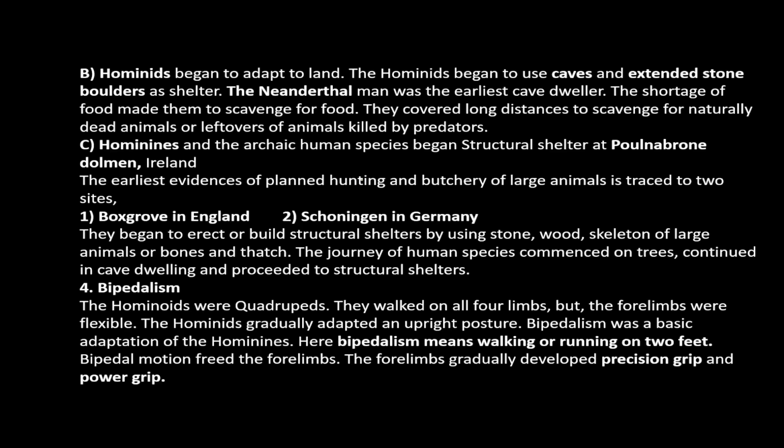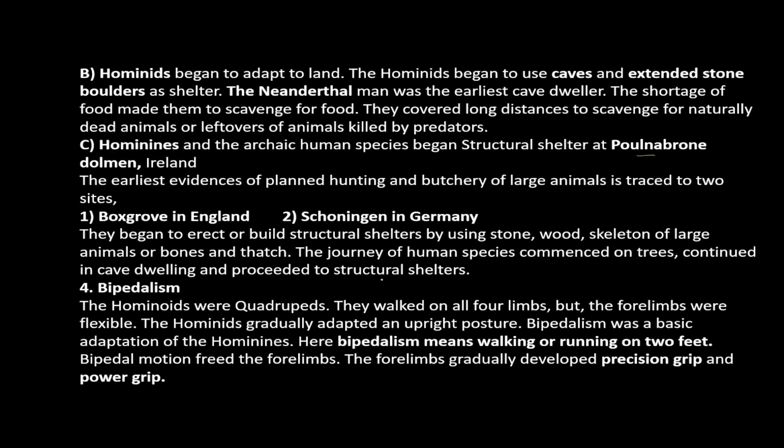Then the hominins began to construct home-like structures. The best evidence was found in Ireland, Polno-Borna Dalmen. They constructed house-like structures using wood, stone, skeleton, etc. Then they also started hunting and fishing. There are two evidences in which planned hunting and butchery of large animals are traced. They are Boxgrove in England and Schoningen in Germany.